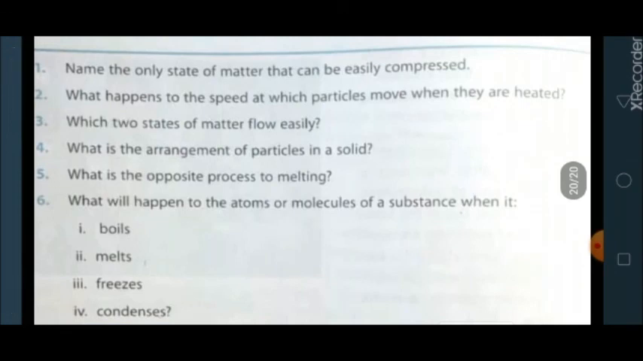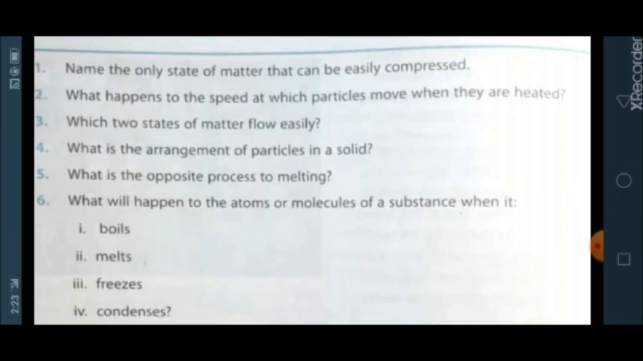Students, we have covered all the topics on page number 105 and 106. Now we will do the exercise questions related to this topic given on page number 117. Question number 1. Name the only state of matter that can be easily compressed, and its answer is gas. Question number 2. What happens to the speed at which particles move when they are heated? Speed of the particle increases when they are heated.